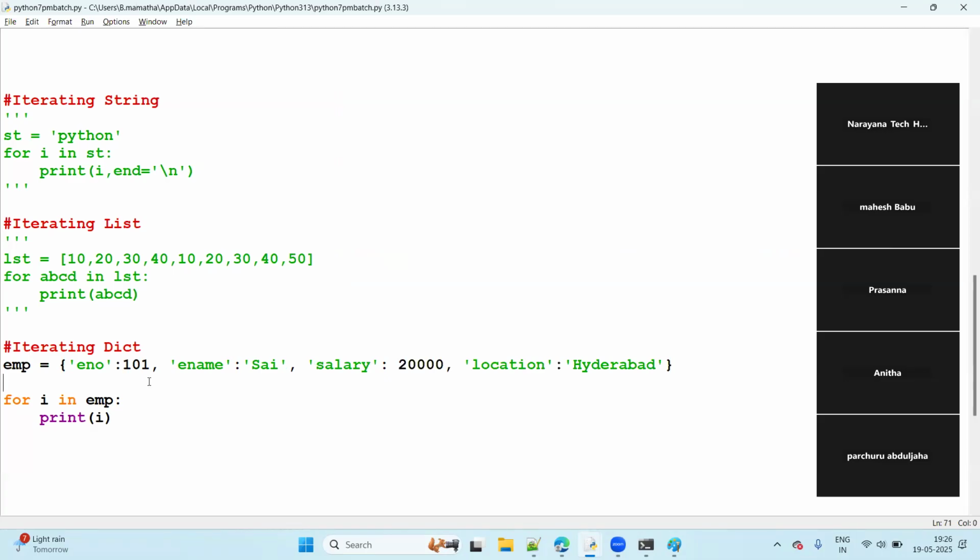Right. Now we have a doubt, sir. i value is coming, but if I want to get the values, then how, sir? See, I know the dict name, I know the key, right? Then getting the value is very easy. How to get the value? Dict of key. That's all, guys.